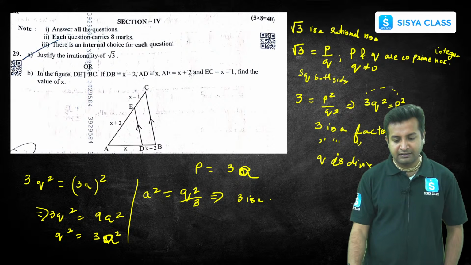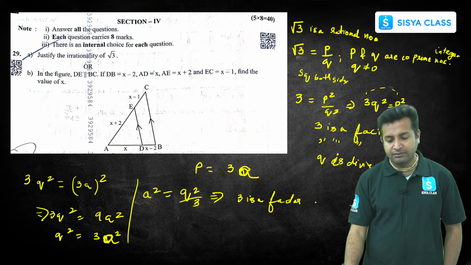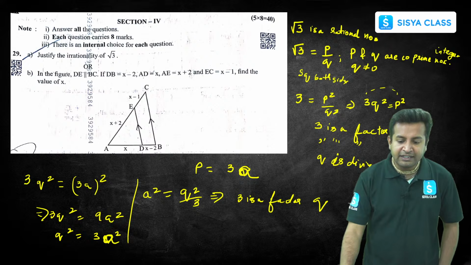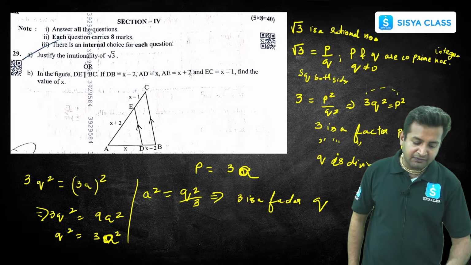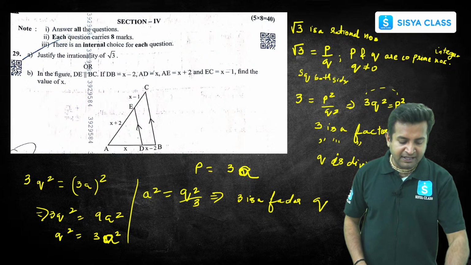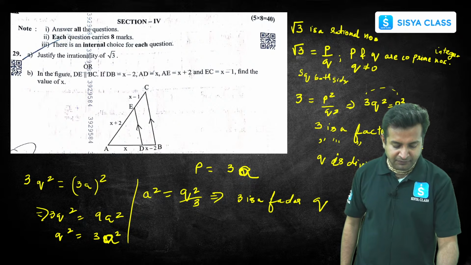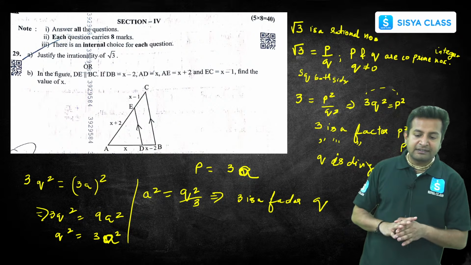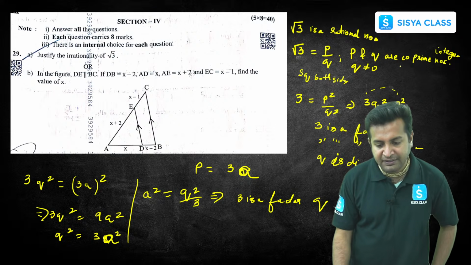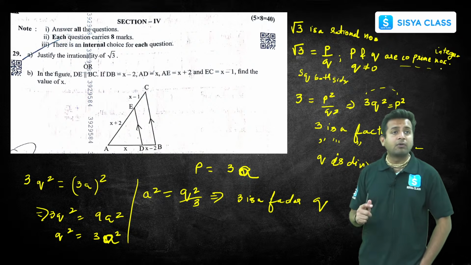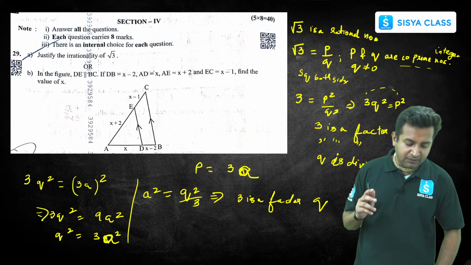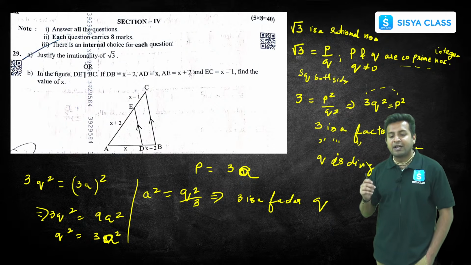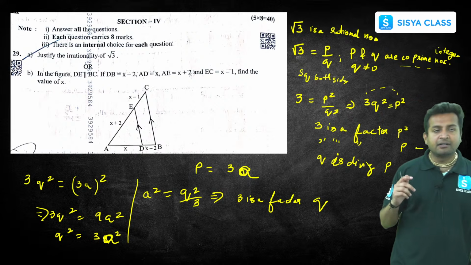The moment we say 3 is a factor of q, and here also we said that 3 is a factor of p, so what is happening? 3 is a factor of q, 3 is a factor of p. So both the things are contradicting, because what we have said is that p and q are co-prime numbers. If they both are co-prime numbers, that means we are contradicting, and by this we can prove that root 3 is not a rational number.